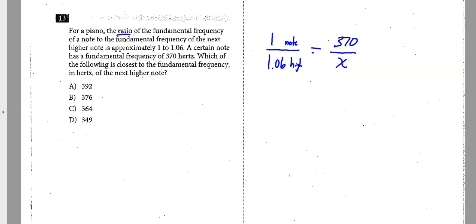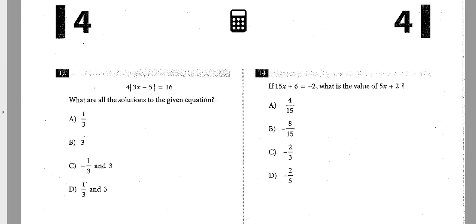I don't know. So we just proportion it out. Again, you end up just multiplying 370 times 1.06. Correct answer here is 392. All right.